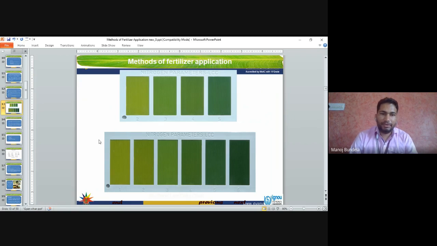We can see that when yellowing of the leaf starts, that time we apply the nitrogenous fertilizer. When the leaf is completely green, no nitrogenous fertilizer is required. According to the color chart we have to apply the fertilizers: in this shade it requires more nitrogenous fertilizer, in this less, and less than this, and in this no nitrogen deficit. The six color chart is the same. The more yellow the color, the more nitrogen it requires, and green color means no nitrogen is required.